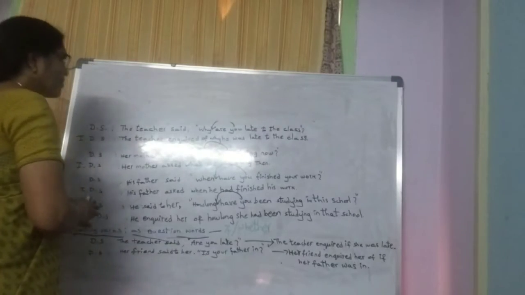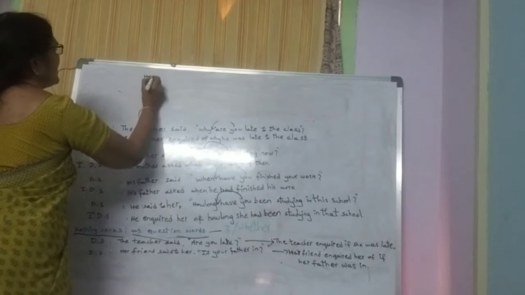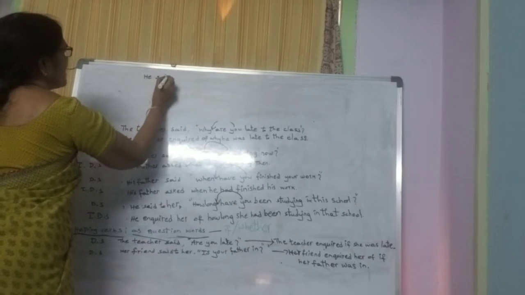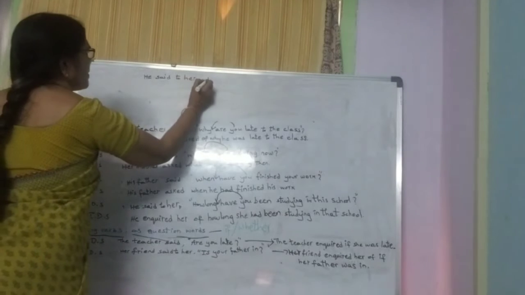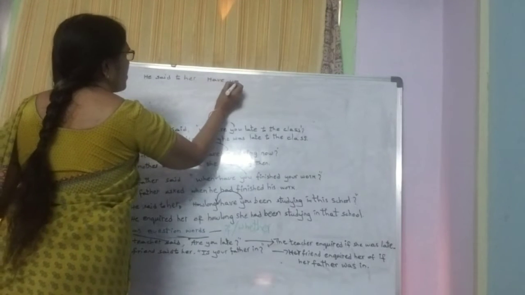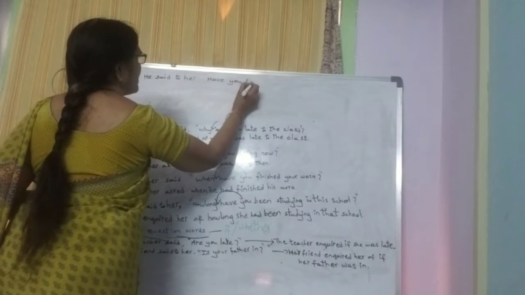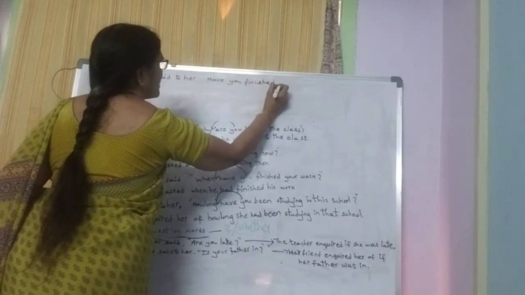Yes. "Have you finished your work?" He said to her, "Have you finished your work?"